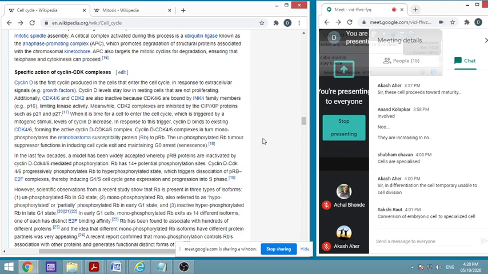So cyclin D is the first cyclin produced in the cells that will enter the cell cycle. Its level stays low in resting cells which are not proliferating, but as soon as the cell decides or plans, either externally or internally, the timers have been set. Just like we have seen in females in the menstrual cycle, the timers are set that after this will happen, this will happen.